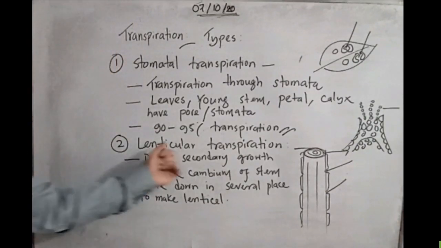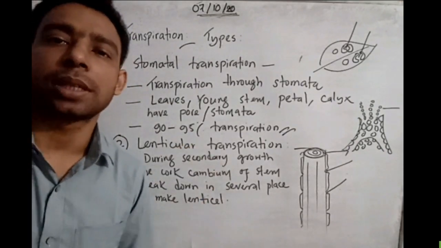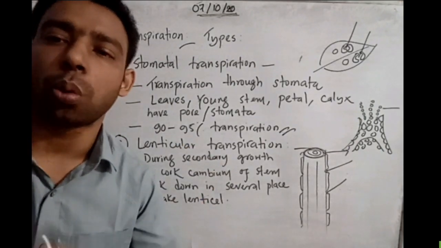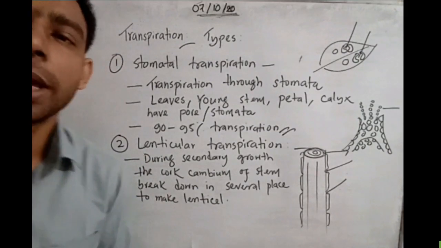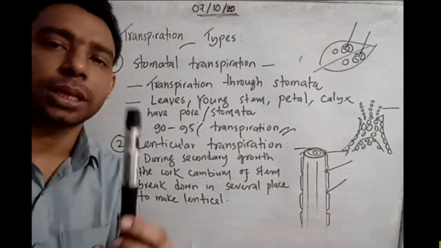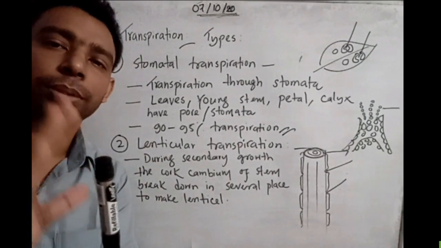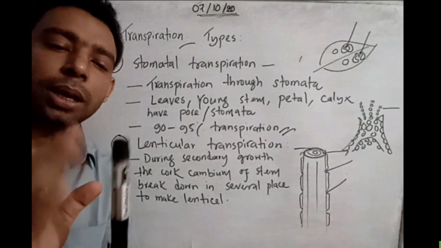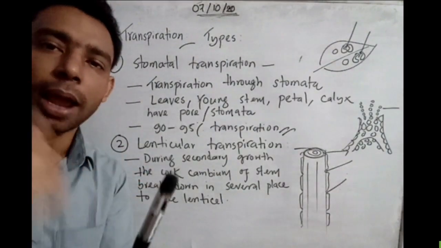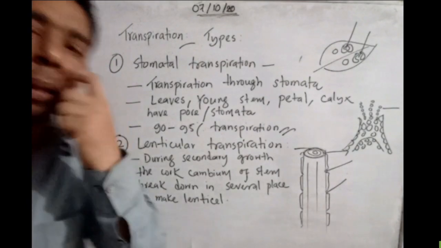You can ask me, sir, what is secondary growth and when does it go on? Secondary growth means a plant after germination grows up, but has no branch. At the stage when they create branches, the branches are created by secondary growth.